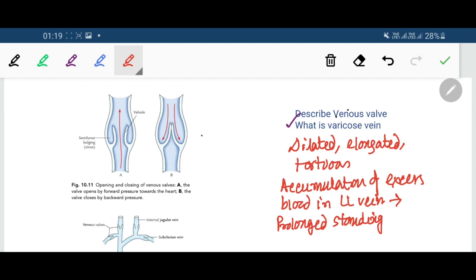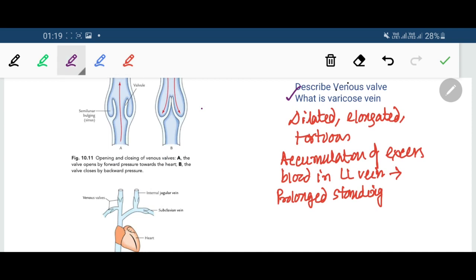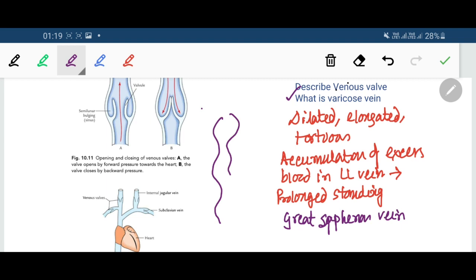The most commonly affected vein is the great saphenous vein. The great saphenous vein is the superficial vein of the lower limb, and it looks dilated, elongated and tortuous.